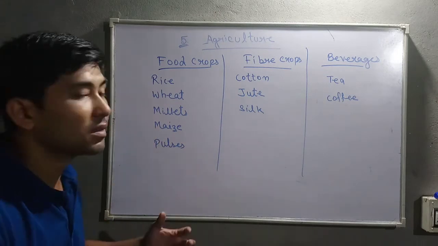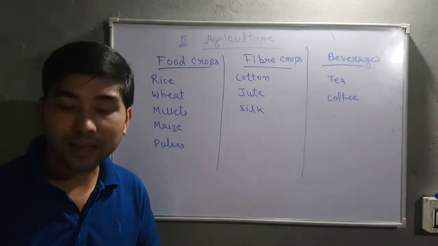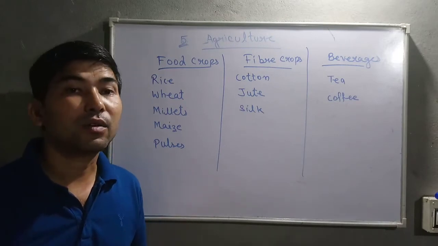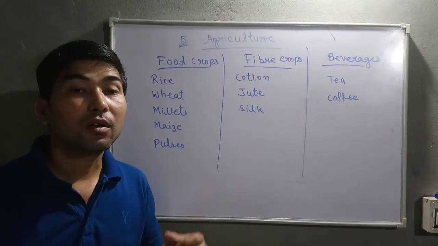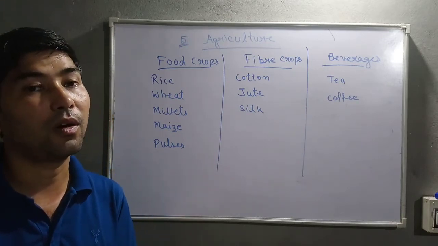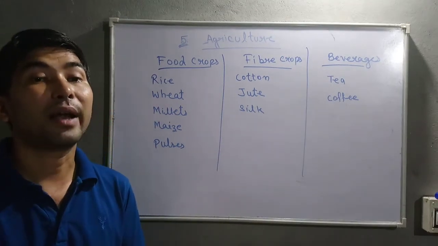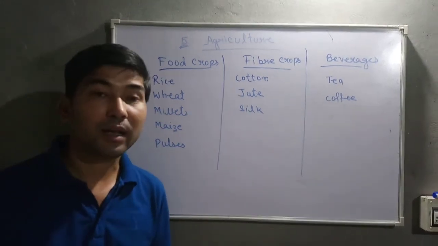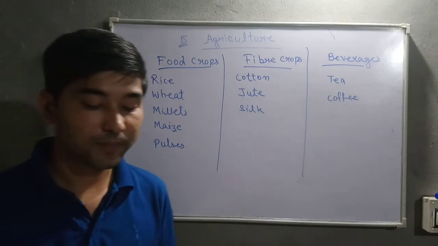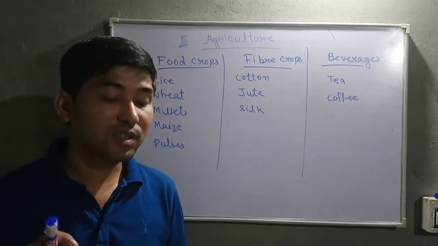And let's discuss the first one, that is rice. So rice, you can see India is the second largest producer. It needs 25 degrees Celsius of temperature for its growth, high humidity and 100 centimeter of rainfall. More than 100 centimeter rainfall is needed to grow rice. Rice is grown in Haryana, Punjab, Uttar Pradesh, okay, and in India Haryana and Punjab are the largest producer of